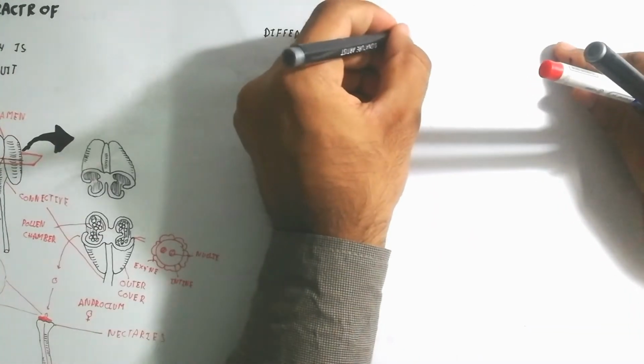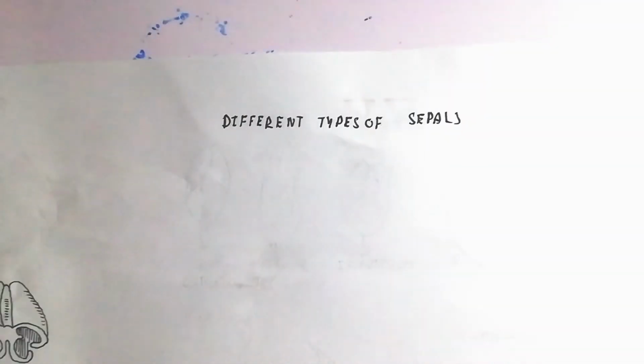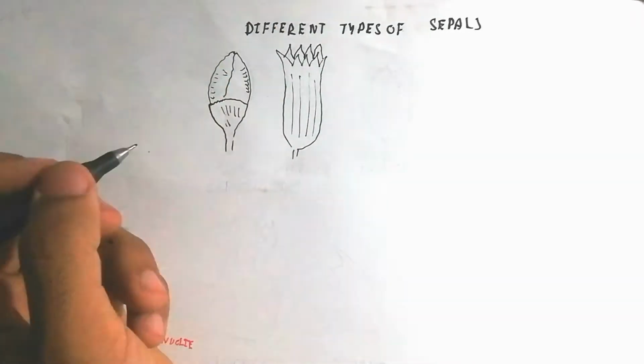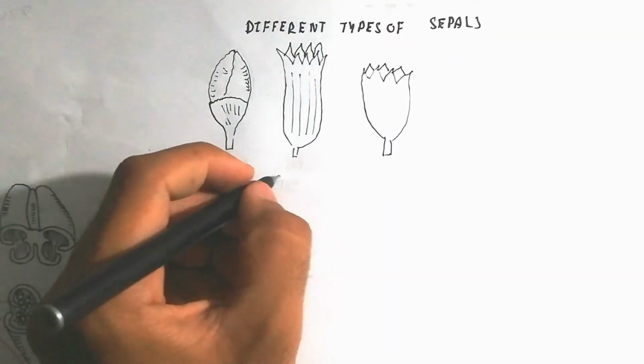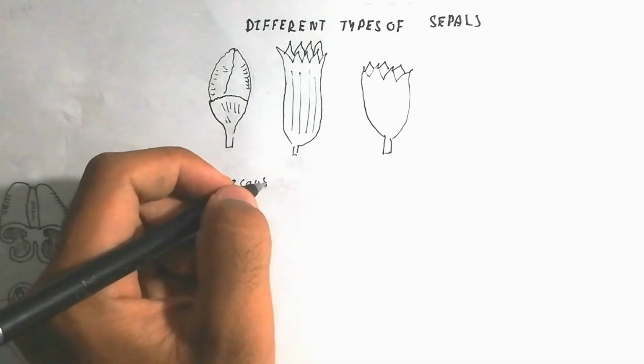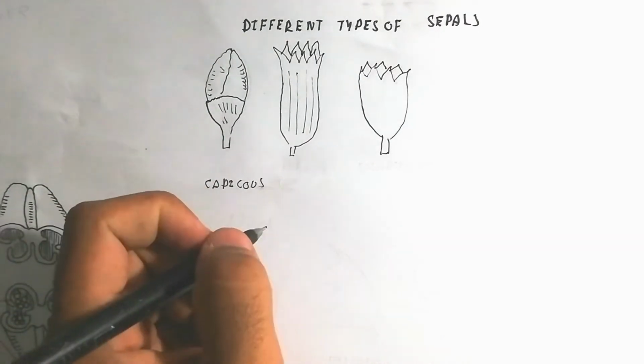First of all, we will talk about the closed calyx, where the ovary slightly arises from the calyx and corolla.